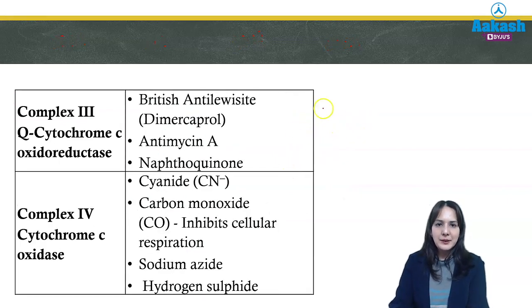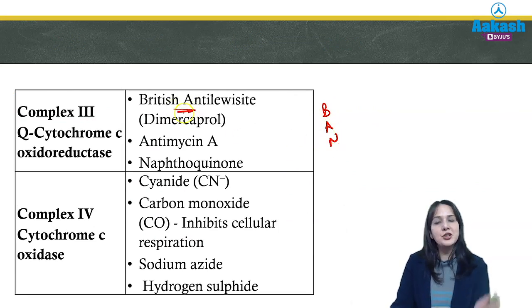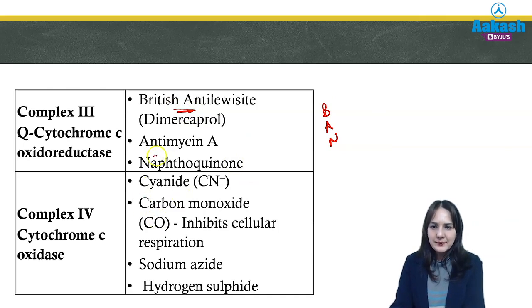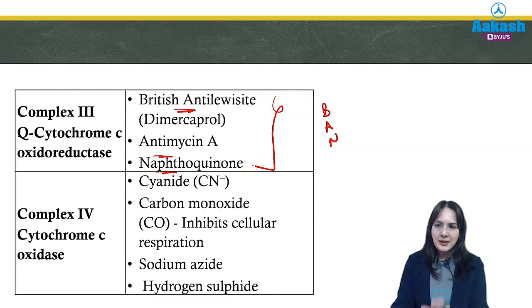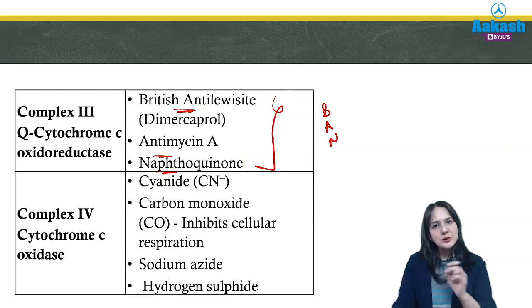Then for the third, we have to remember it is BAN. So B is for British anti-lewisite, which is also known as dimercaprol, A is for antimycin, N is for naphthoquinone. So in this way you can remember the inhibitors of complex 3, which is also known as Q-cytochrome C oxidoreductase.